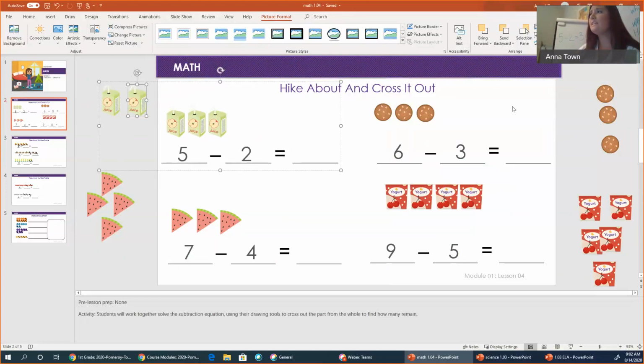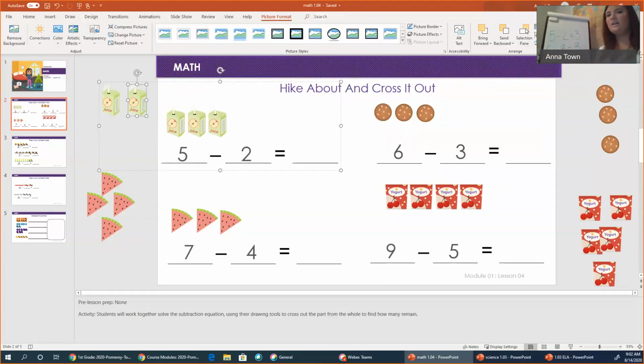I'll show you with the cookies. There were 6 cookies right here. It told us to take away 3, so we took away 3, and we were left with 1, 2, 3 cookies, meaning that 6 minus 3 is equal to 3.